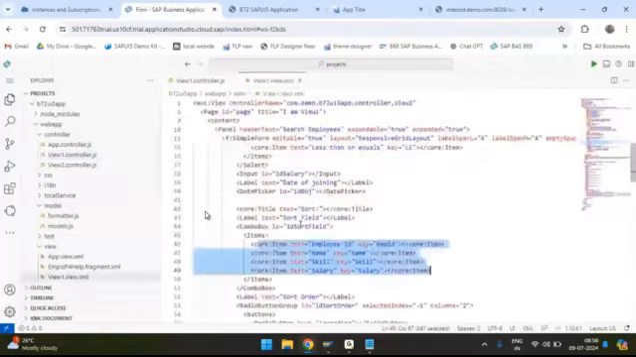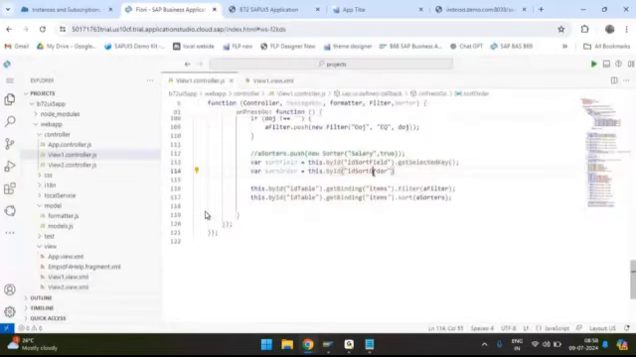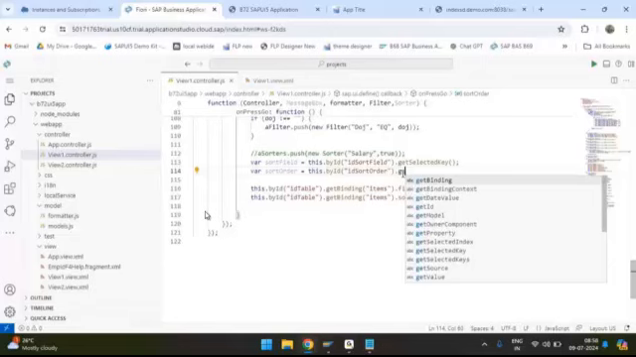Sort order is this radio button group. So how to read the value from the radio button group? Anybody? How to read the value from the radio button group? Get value.